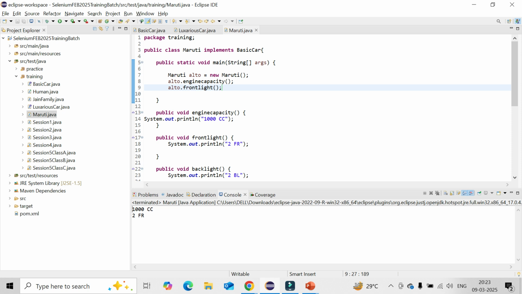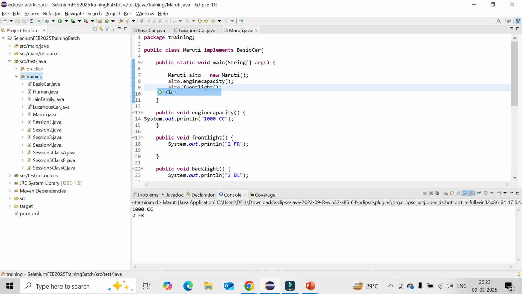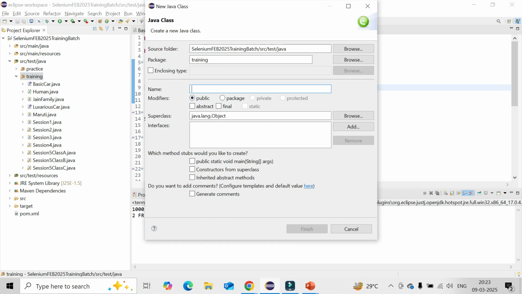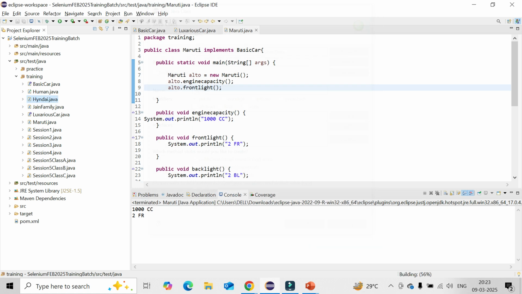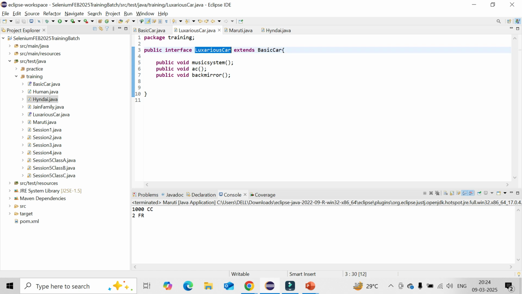Okay, it is coming. Now create one more class, say BMW, or say maybe Hyundai. Might be a little bit luxurious compared to Maruti, and where I'll be implementing the luxurious car. So automatically the basic one and the luxurious one will already be there here.